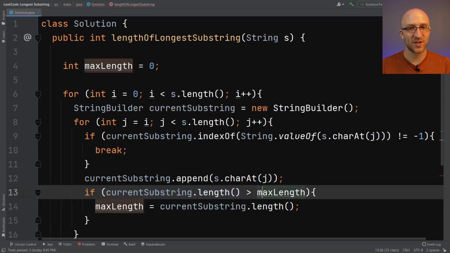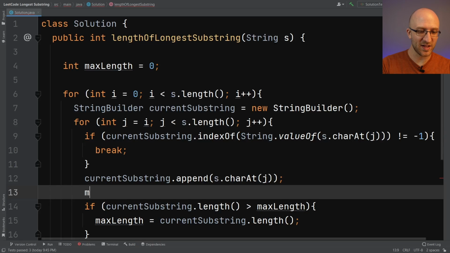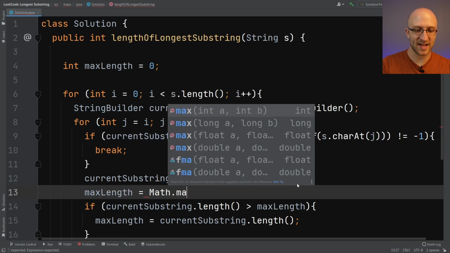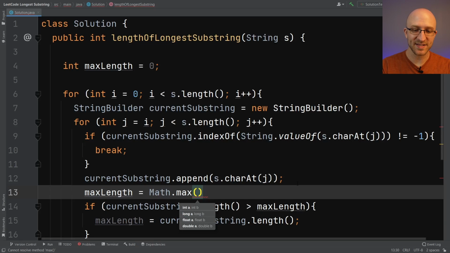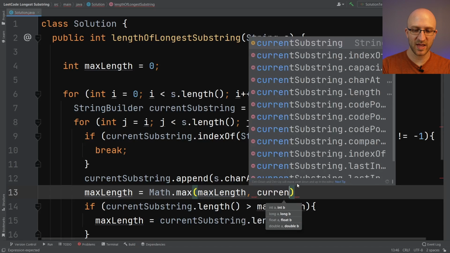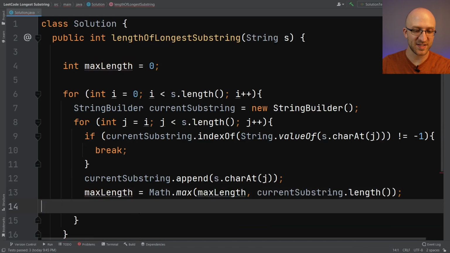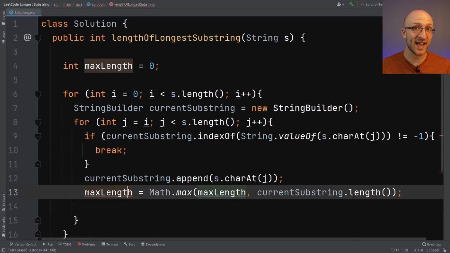Kind of a cooler way to do this though, instead of having to check to see if the length is greater than the max length, and if it is, then set the max length to be that one. That works just fine, but if you want to be really cool about it, instead you can do something like maxLength equals Math.max, and then pass in as the two parameters the current max length and also the length of the current substring. And then you can get rid of this because this line of code is doing the exact same thing.